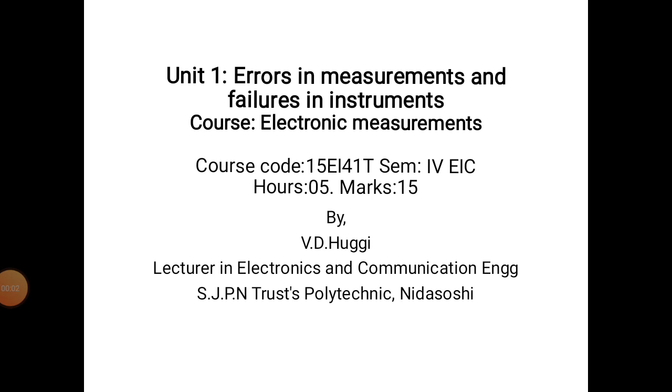Hello students, today we are going to discuss the revision class for chapter number 1. That is errors in instruments, errors in measurements and failures in instrument, and the name of the course is electronic measurement. This subject is there for the electronic instrumentation and control engineering students, and the maximum marks allotted for this chapter is 15 marks and the maximum hours is 5 hours.